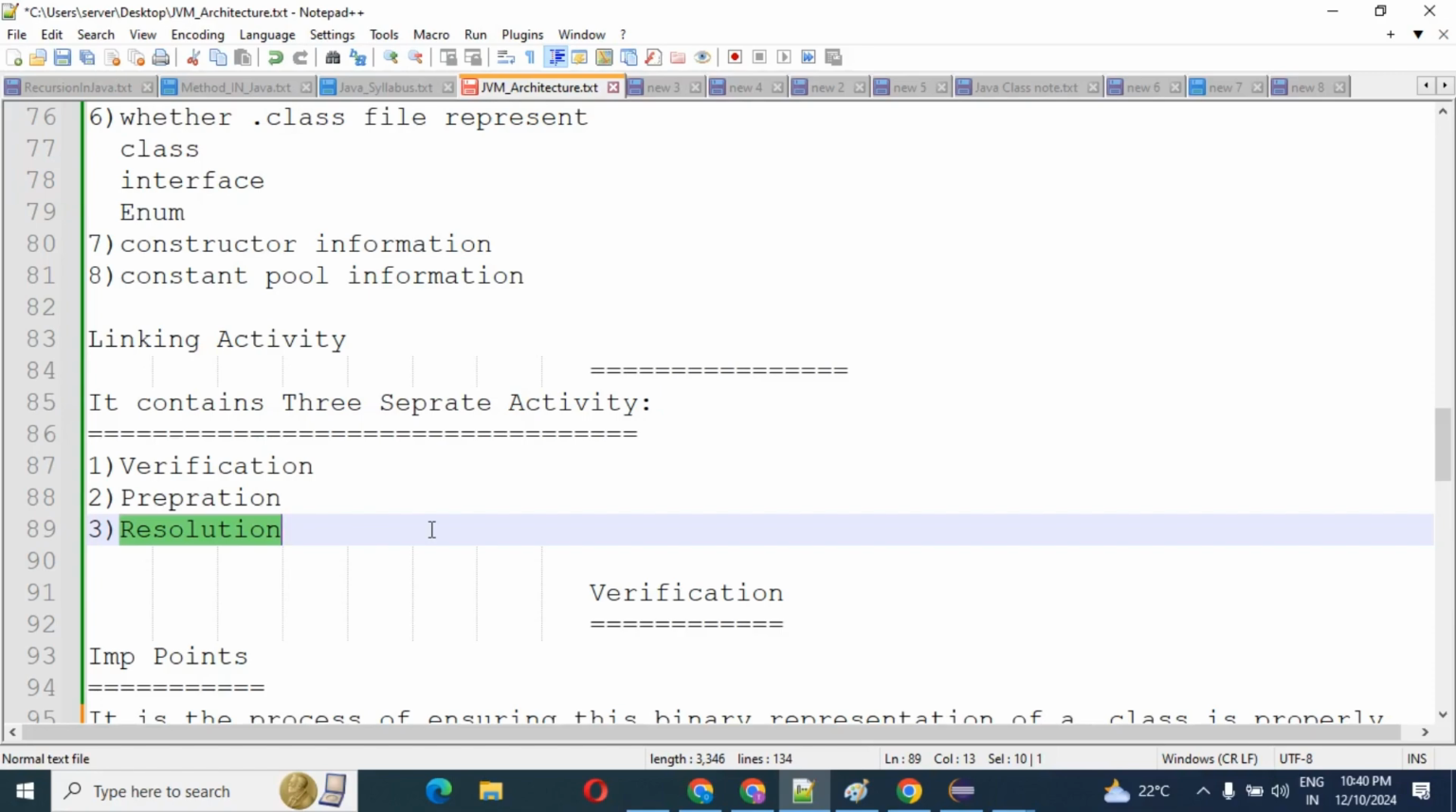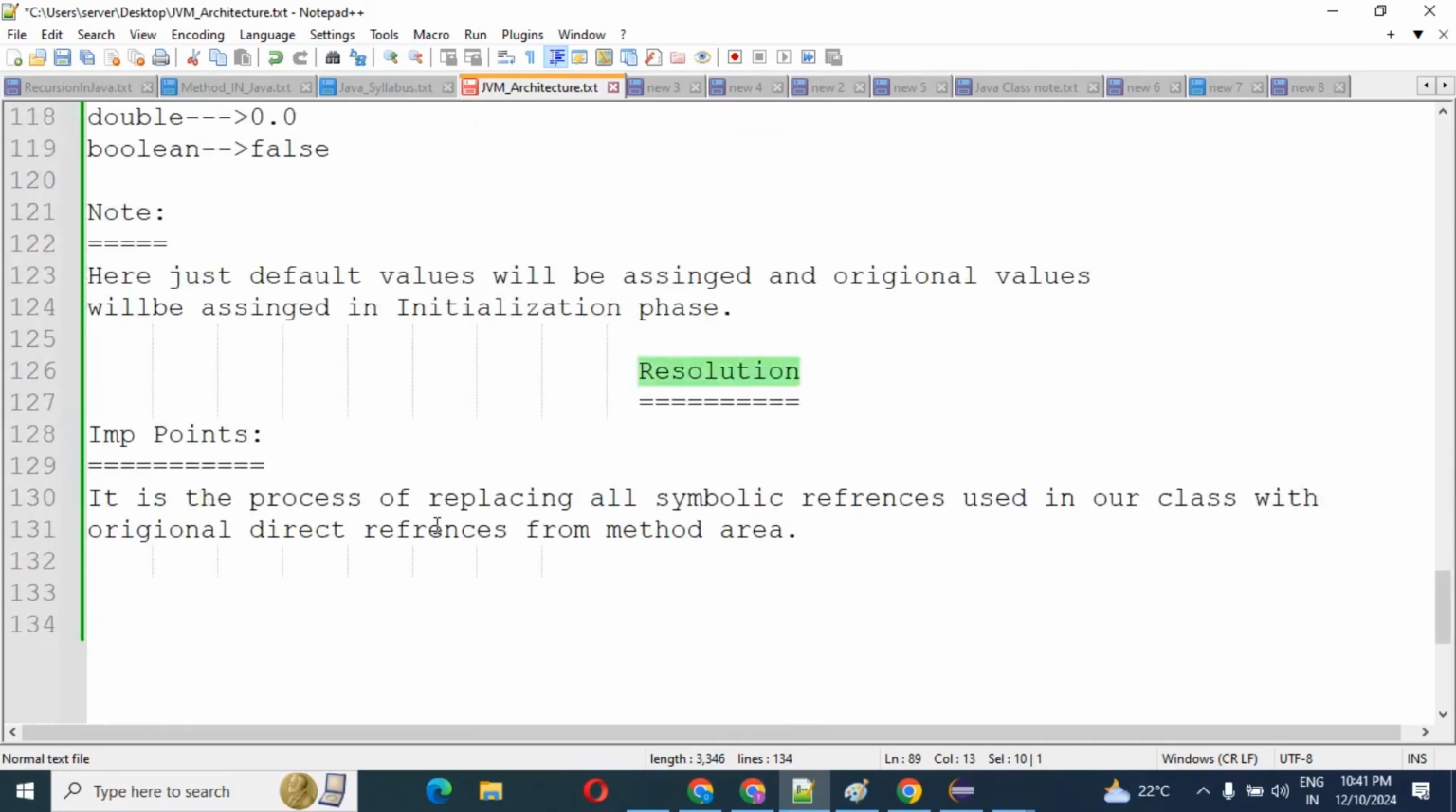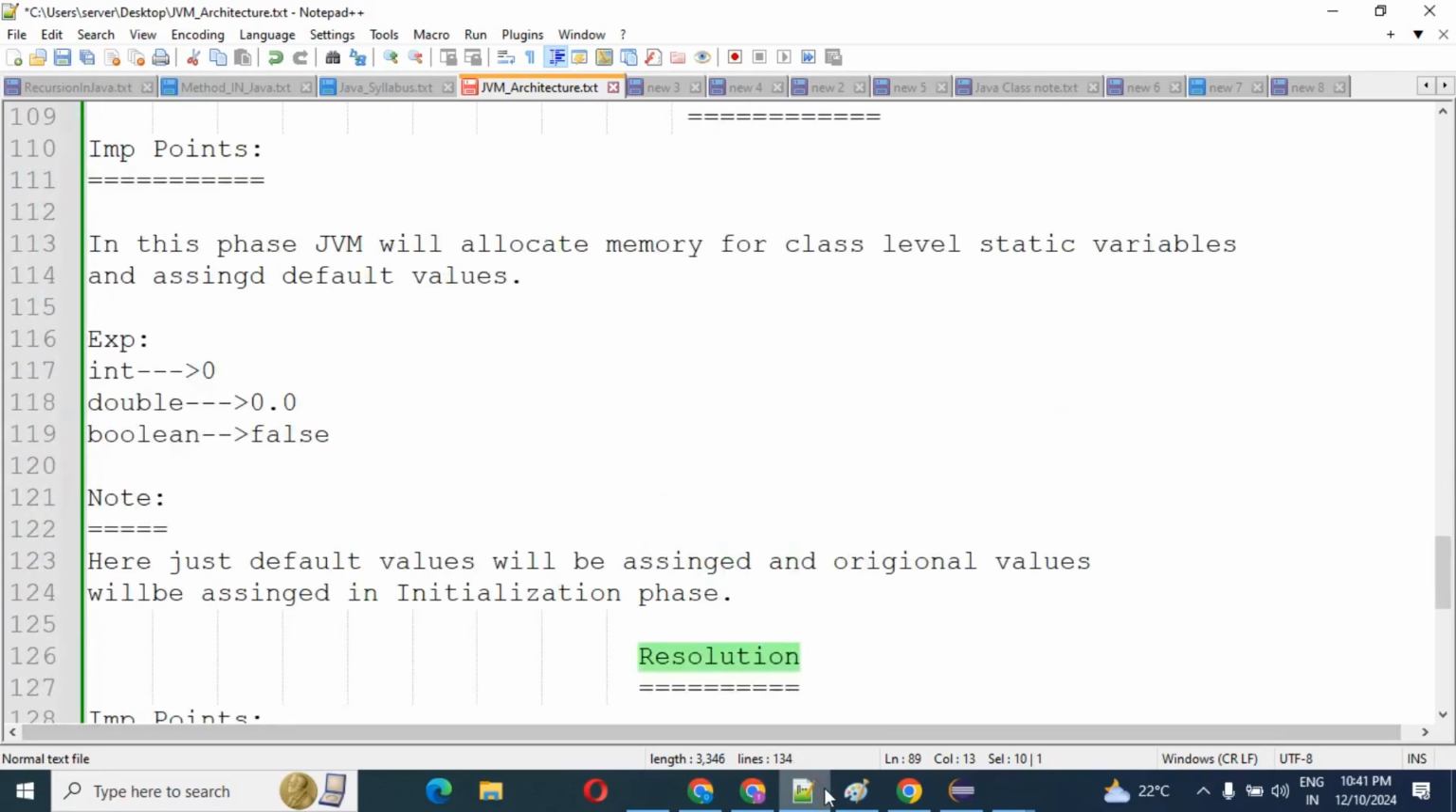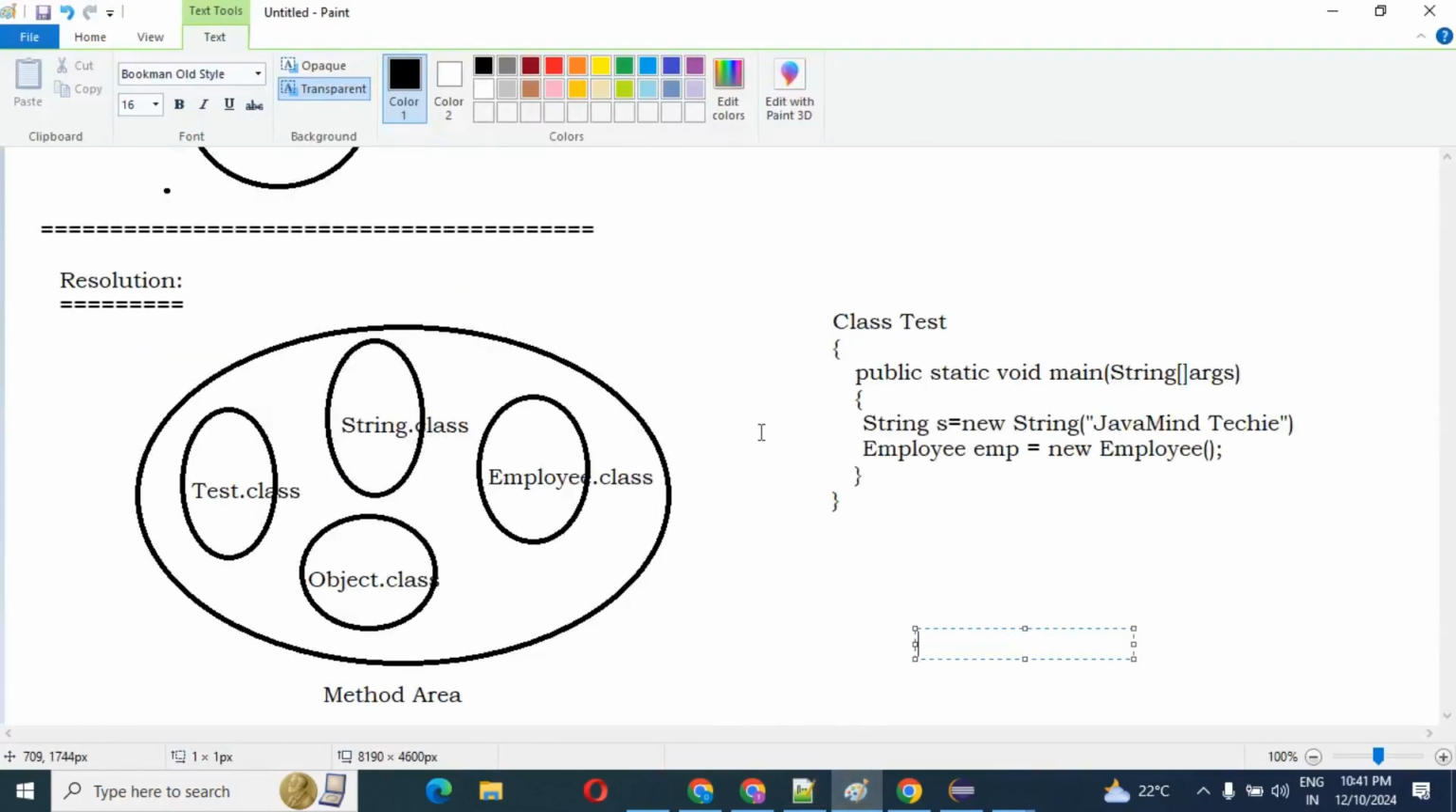In other terms, resolution is a process of replacing all symbolic references used in our class with original direct references from the method area. I will explain this with one example. See, suppose this is your class.